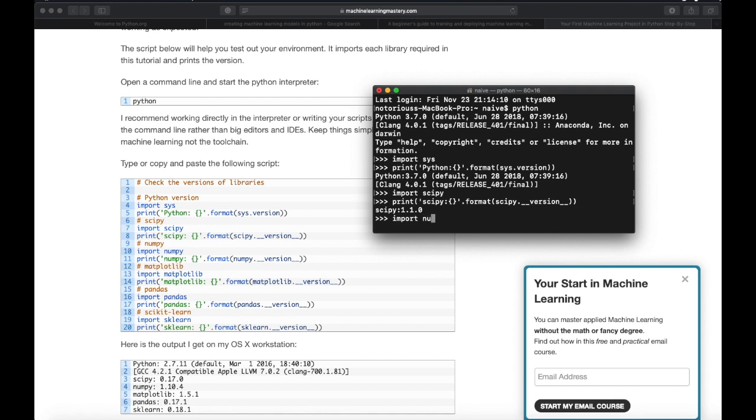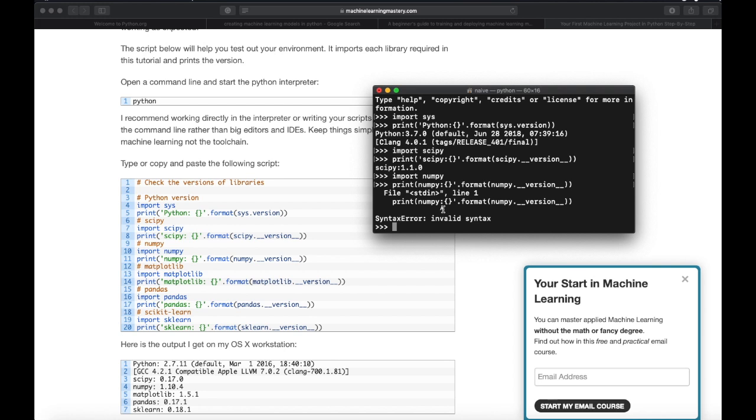Now let's import NumPy. NumPy is another library used in machine learning, and let's print the version of NumPy. So I misspelled it there. It's NumPy. Okay, so colon braces, then I forgot the quotation mark there. Dot format, numpy.__version__, and close the braces. Okay, it says invalid syntax.